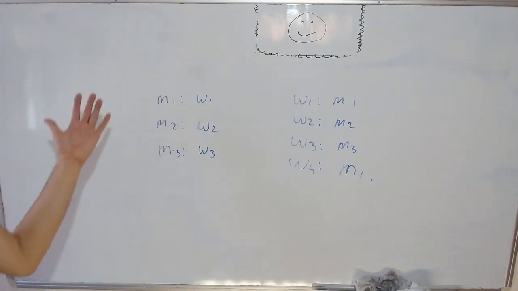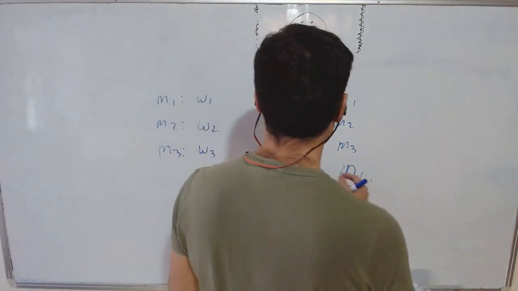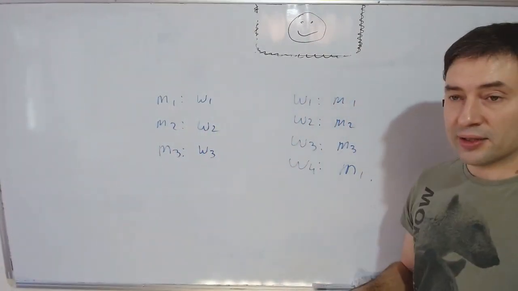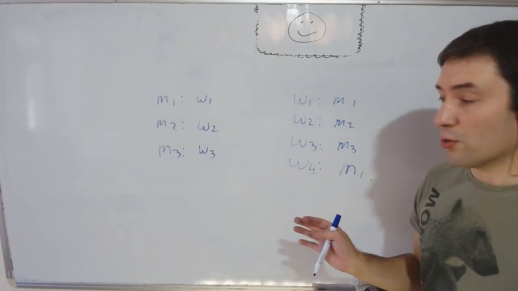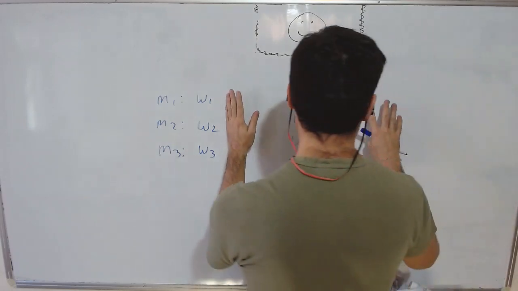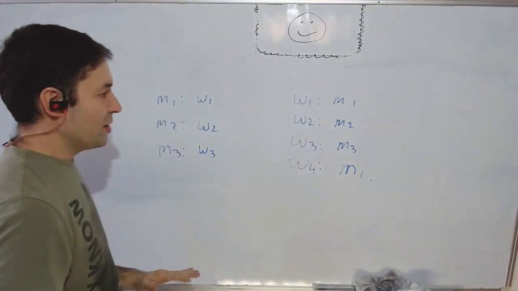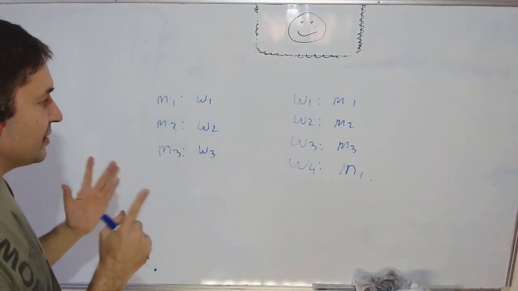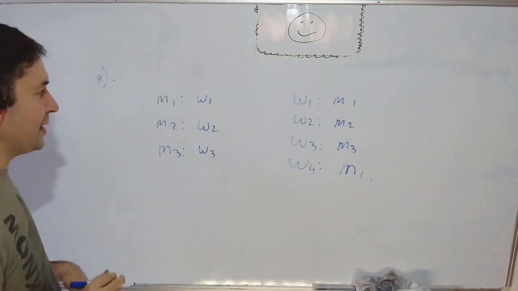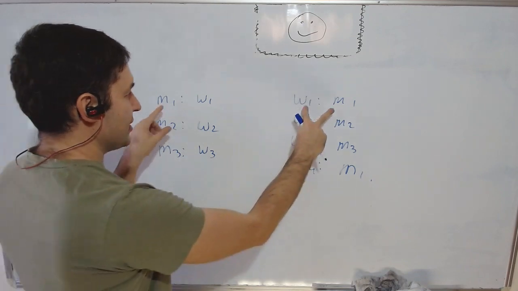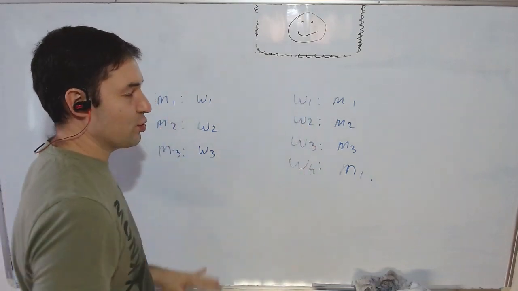If those are our preferences, notice that essentially everyone just ranked one person from the other side of the market, but that's already enough for me, because whatever I write further doesn't really matter, since in this market it's only possible to have one stable match. Why is that? Because M1 and W1 have to be together.